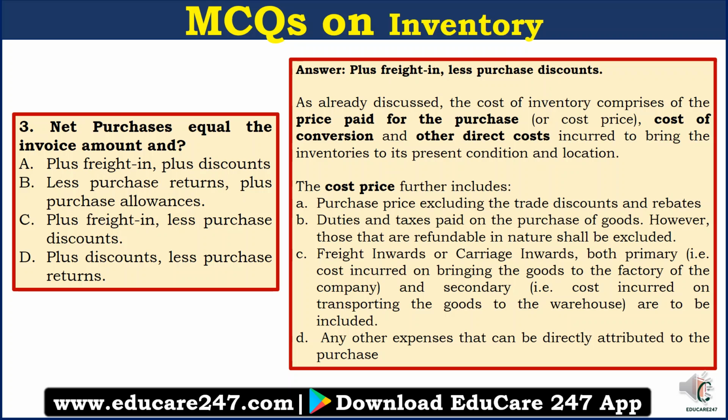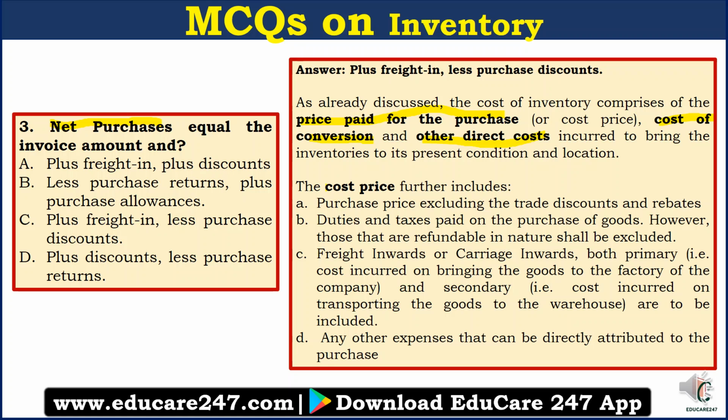Now, to understand the answer to this question, we have to first understand what net purchases include. As already discussed, the cost of inventory comprises the price paid for the purchases or the cost price, the cost of conversion, and other direct costs incurred to bring the inventory to its present condition and location.